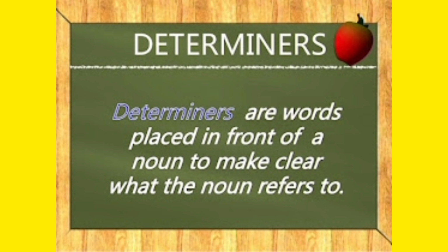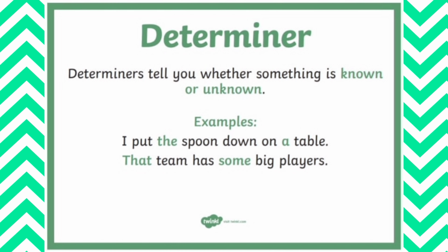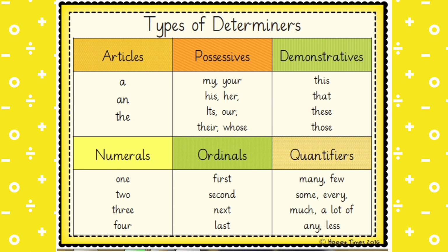Let's start with determiners. Determiners are words that are used before a noun to determine or fix its meaning. First one, possessive determiners. They are personal pronouns. They show possession or relationship. For example, her intelligence is proverbial. I do not know whose book it is.